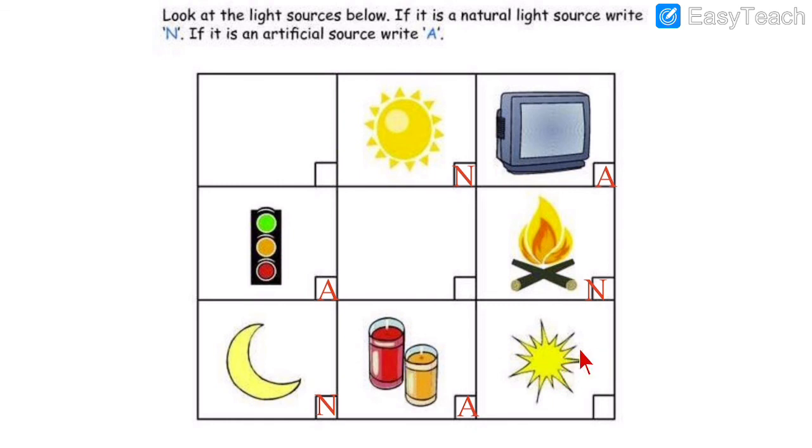See the shining image. Do you see it? The stars in the sky. What is it? Natural or artificial? It is natural. So for natural, again we write N and we put it in the box which is given. So we complete this activity.